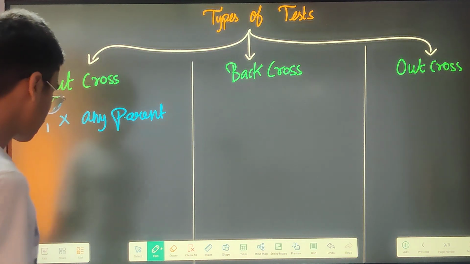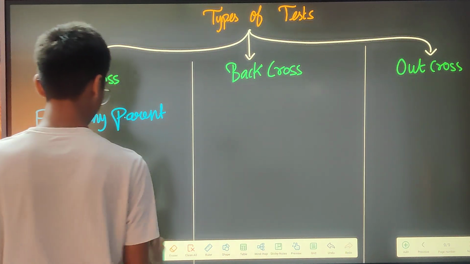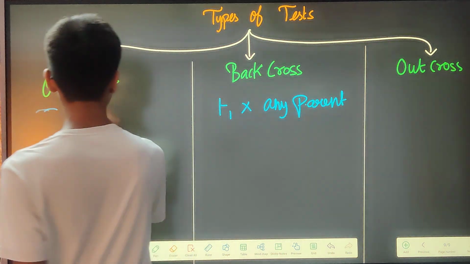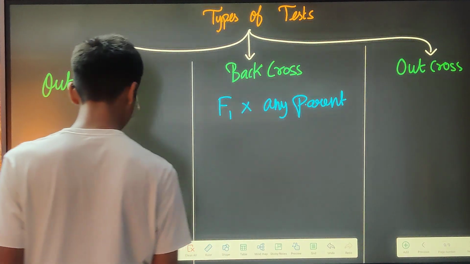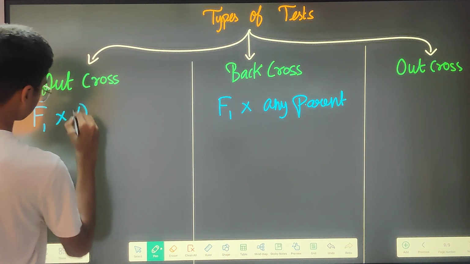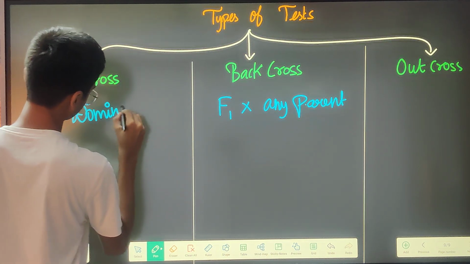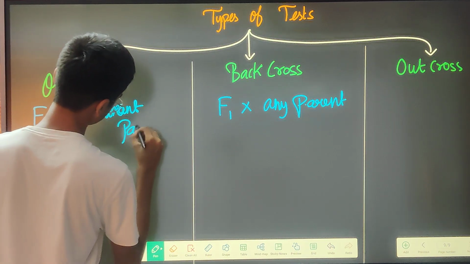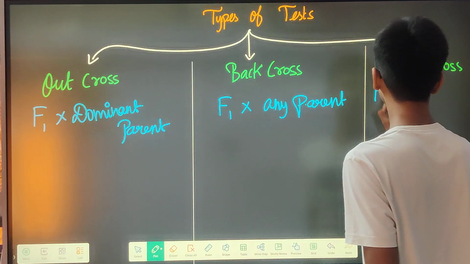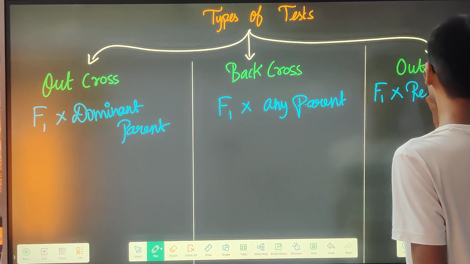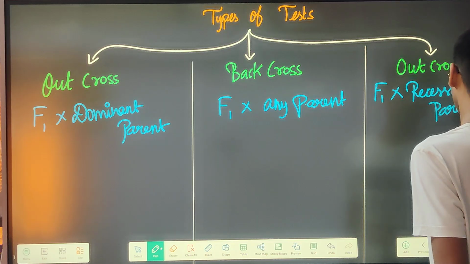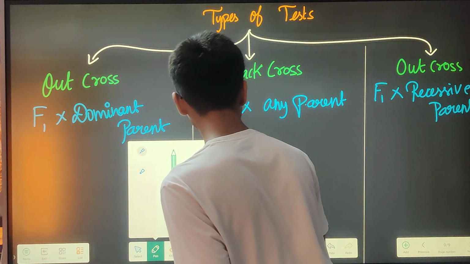This is what is known as back cross. Now for out cross, what is it? For out cross it is F1 into dominant parent. Here it is completely opposite: F1 into recessive parent. By the way, I will just write it.